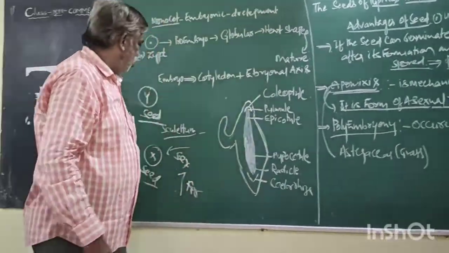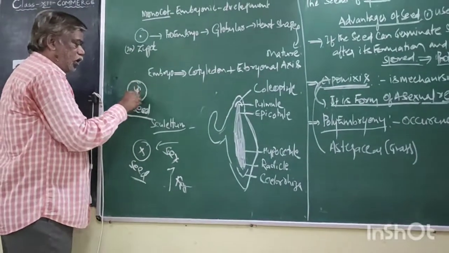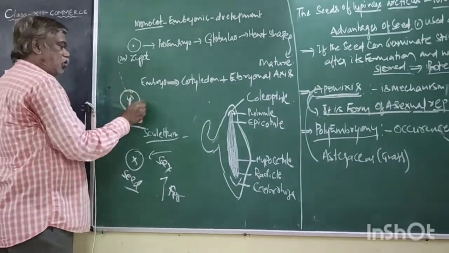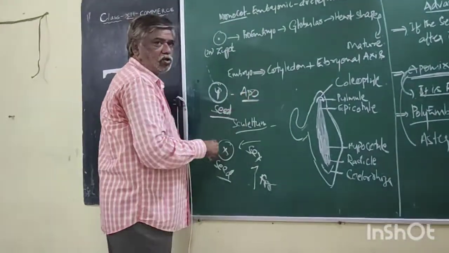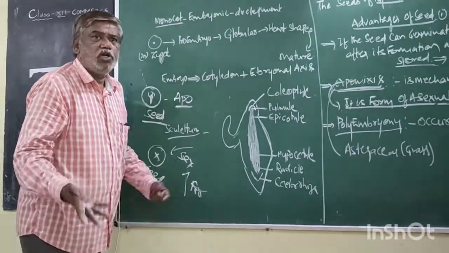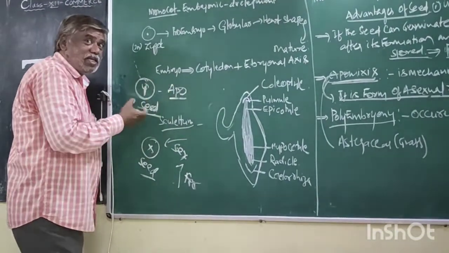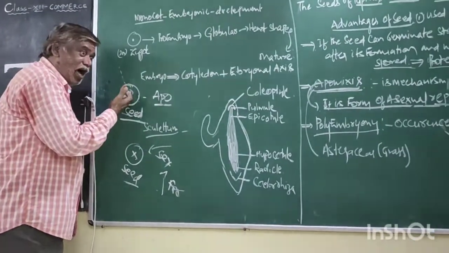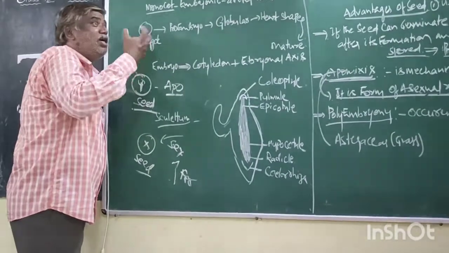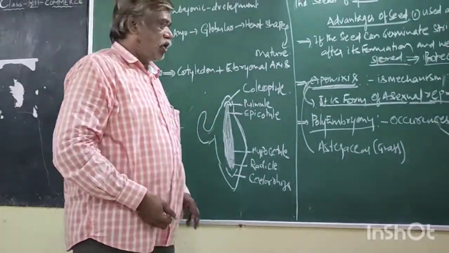Once again, what is this? Seed. Finally, listen. It is a seed named Y. Which process is it? Apomixis. Good. Is apomixis asexual or sexual? Asexual. How can you say it is asexual? There is no fertilization. But this apomixis results in a seed. The formation of seed here is a mimicry by apomixis.